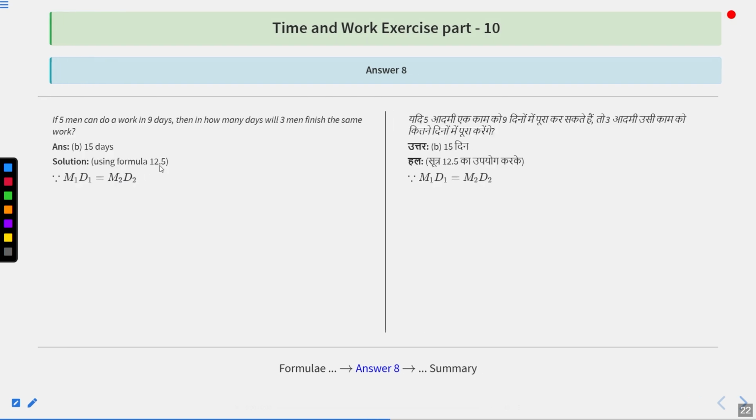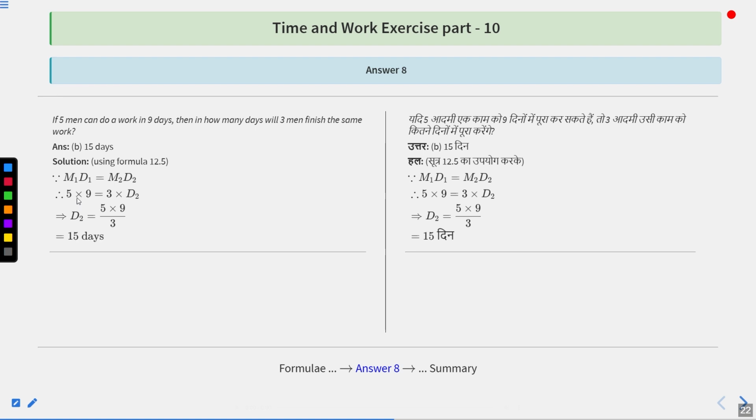Now, we are going to use formula 12.5, that is M1 D1 equals M2 D2. M1 is 5, D1 is 9, M2 is 3, and D2 we have to find. So D2 is 5 into 9 upon 3, that is 15 days. Option number B is the correct answer.